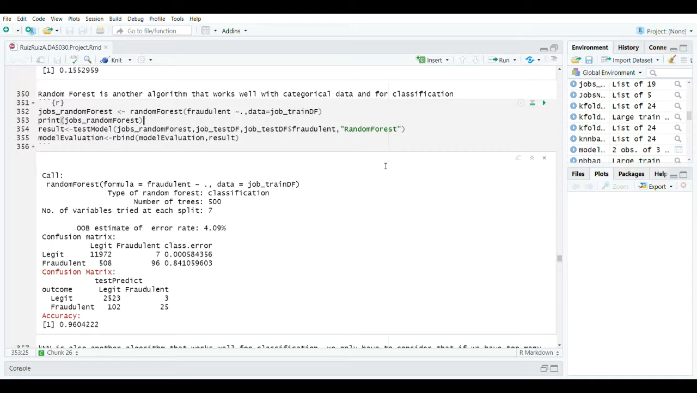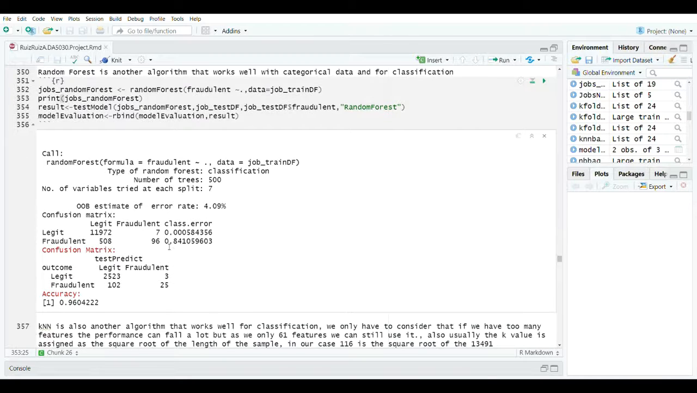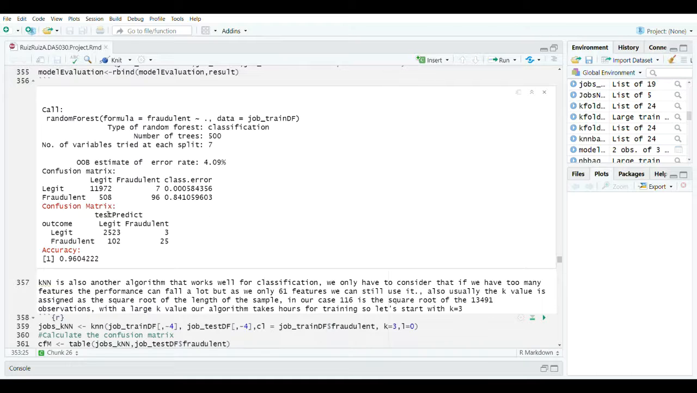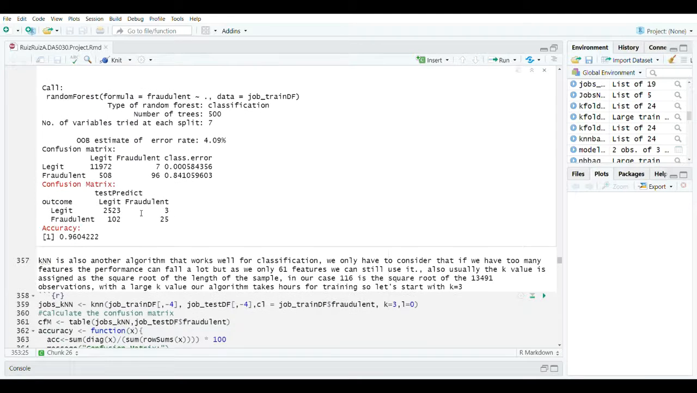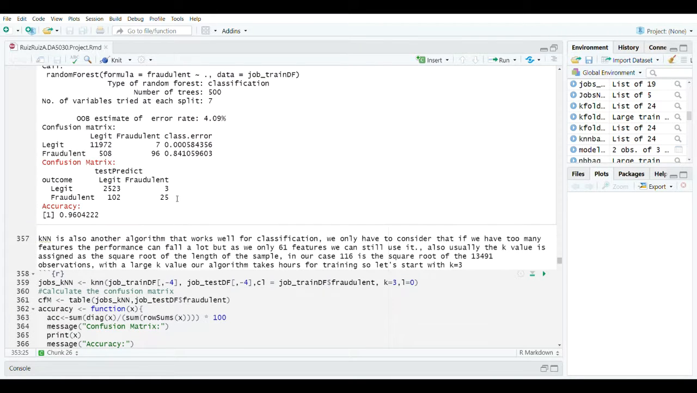So now let's go to the confusion matrix of our model, and we can see that with our testing dataset, it is working actually good. It is identifying most of the legit ones, but it's having problems when it is trying to identify the fraudulent ones. But it is still better than working with the naive Bayes.